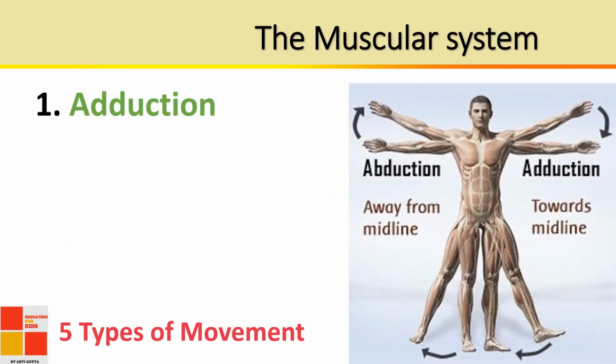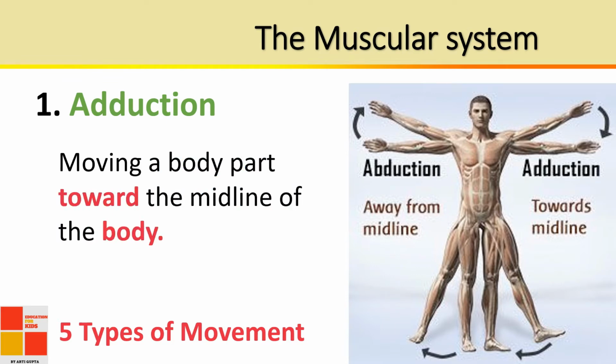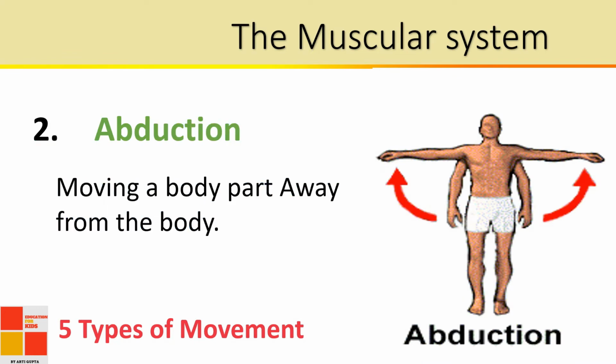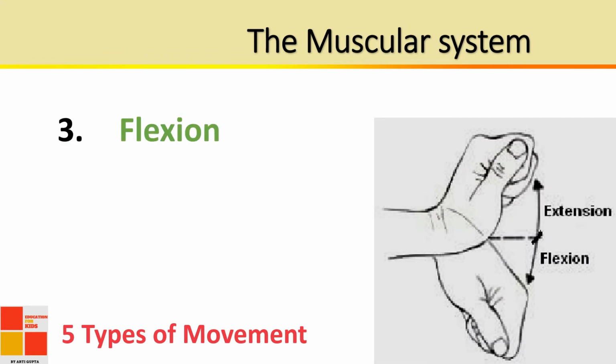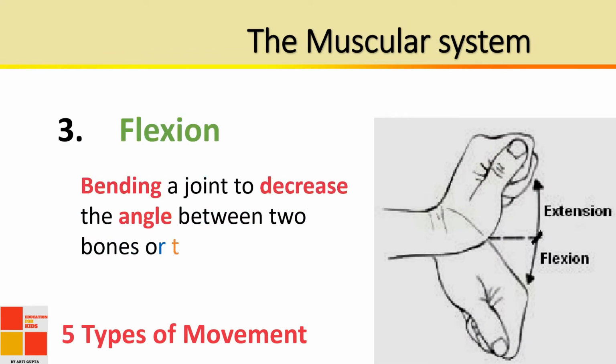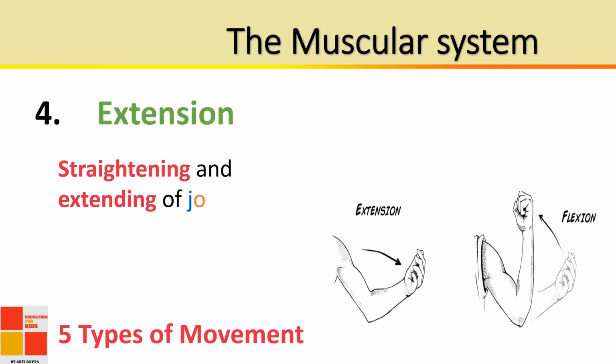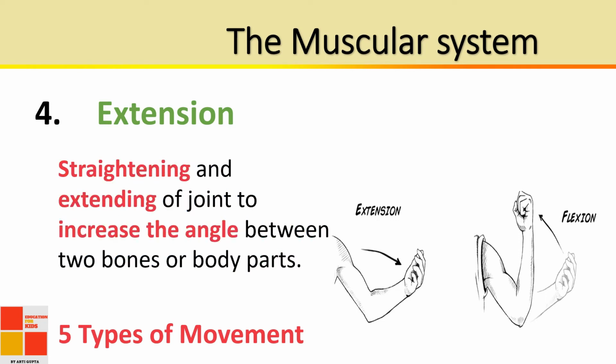Adduction. Moving a body part towards the midline of the body. Abduction. Moving a body part away from the body. Flexion. Bending a joint to decrease the angle between 2 bones or 2 body parts. Extension. Straightening and extending a joint to increase the angle between 2 bones or body parts.